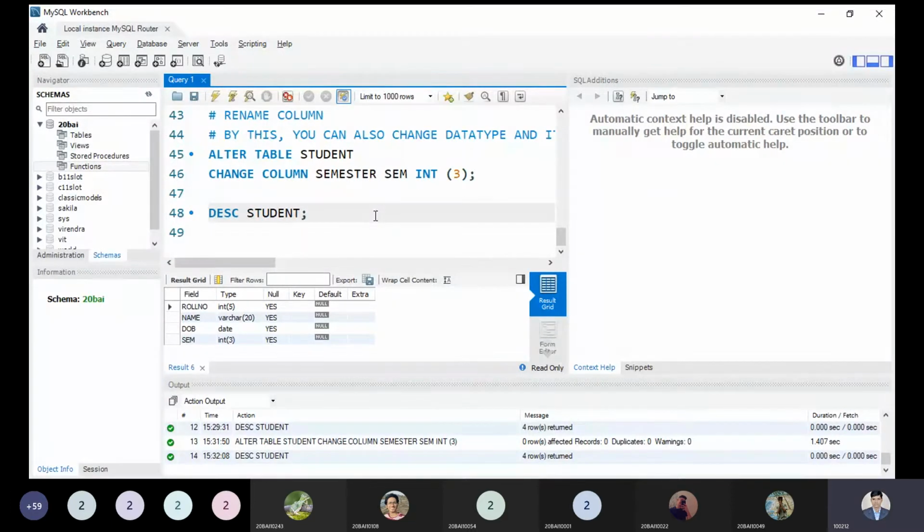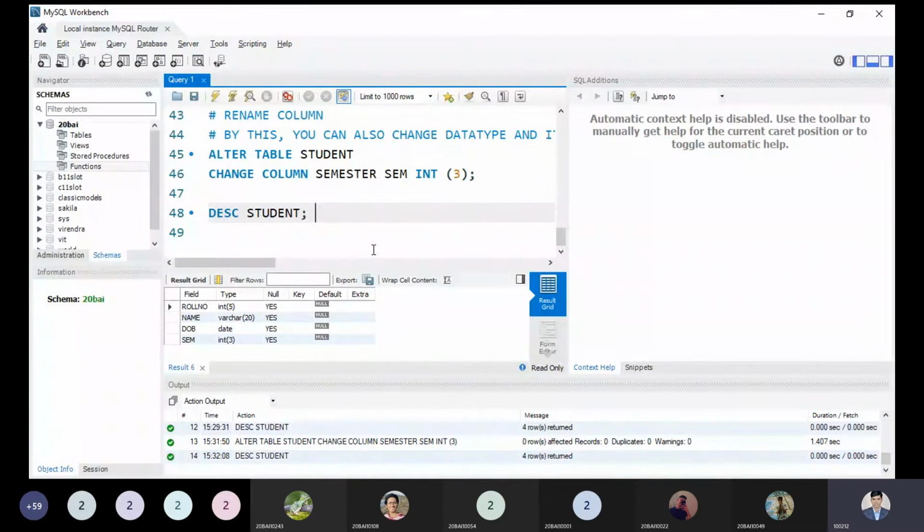Okay, now visible to all. Is it clear to all right now? All the commands are clear to all right now? Yes, sir. Okay. So this is what is known as our DDL command, so far we are discussing.